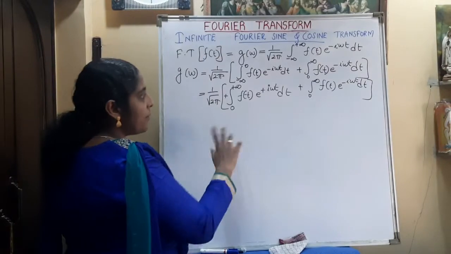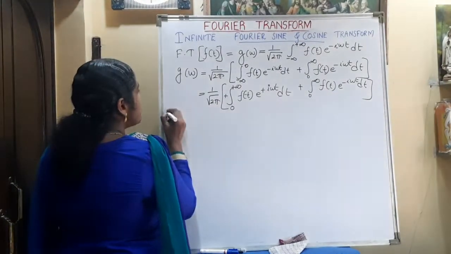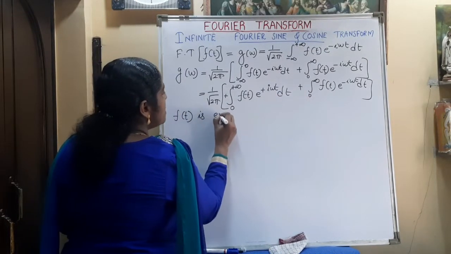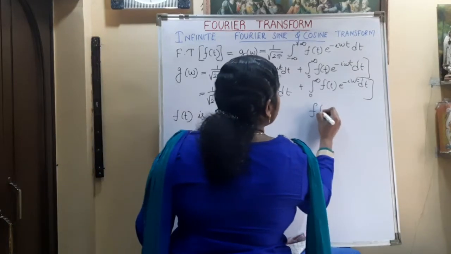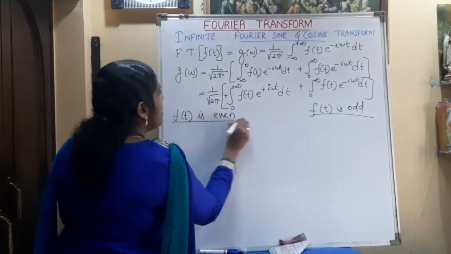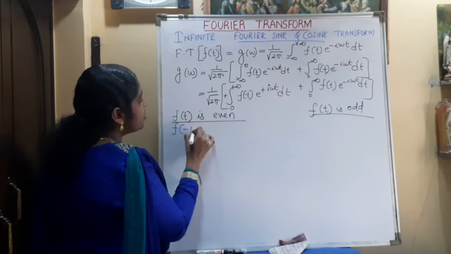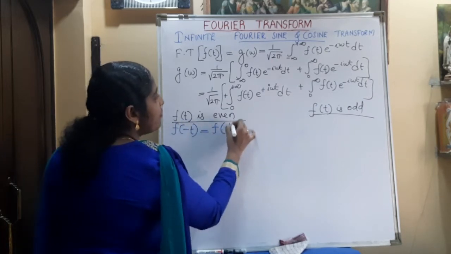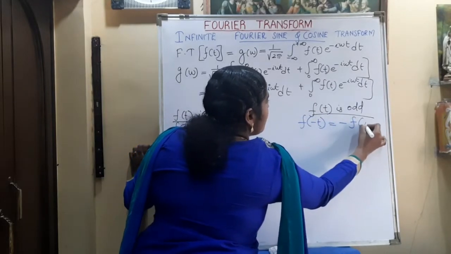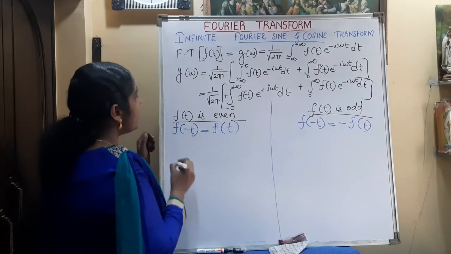So now we can combine this function by applying the concept of odd and even. That is, case 1 is if f of t is even, and case 2 if f of t is odd. What happens? If f of t is even, what we have studied is f of minus t is equal to f of t. If f of t is odd, f of minus t is equal to minus f of t. So we can apply these conditions here. So what are we getting?